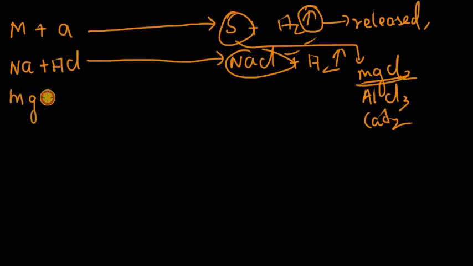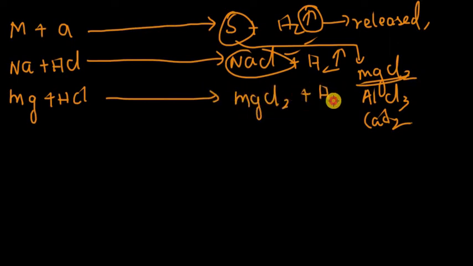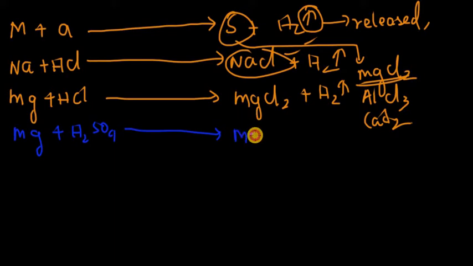Magnesium plus hydrochloric acid gives us magnesium chloride, and hydrogen gas is released. Let's consider another example. Magnesium plus sulfuric acid, if they react with each other, they will form magnesium sulfate, and hydrogen gas is released. Whenever a metal reacts with acid, they often form salts plus hydrogen gas.